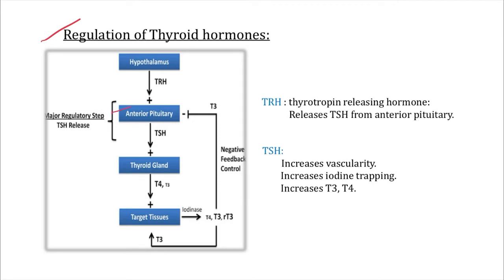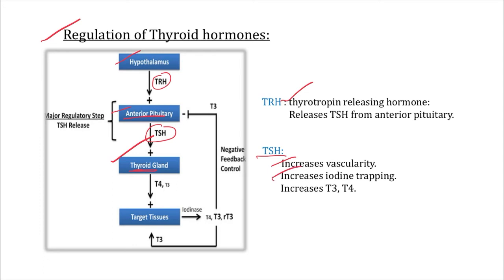So here is our anterior pituitary, the master gland. Here is our hypothalamus, the leader of the anterior pituitary, and here is our today's hero, the thyroid gland. Our hypothalamus will release something called TRH, thyrotropin releasing hormone. This thyrotropin releasing hormone will act on the anterior pituitary, and the anterior pituitary will release TSH, the thyroid stimulating hormone. Then TSH will work on our thyroid gland. At the same time, there will be an increase in vascularity when TSH acts on the thyroid gland.